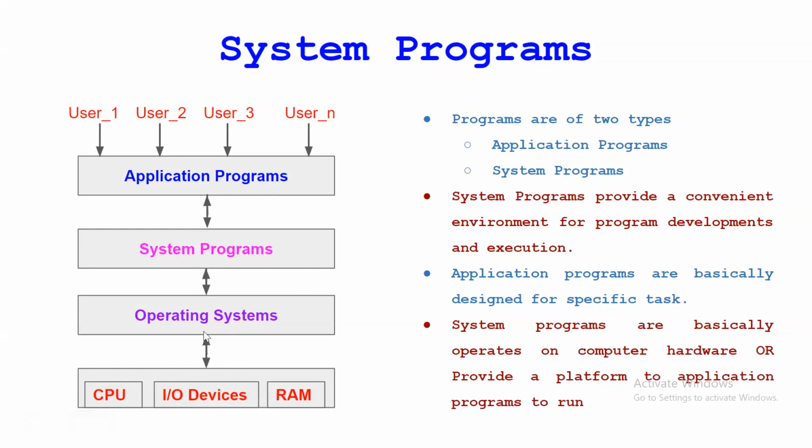Suppose I just want to print, I simply click on print, but internally everything happens and then we get the print. So the user has a good interface for the print option and doesn't think about the internal part. But internally, the system programs put system calls to the operating system, and then the particular task or hardware will be executed.